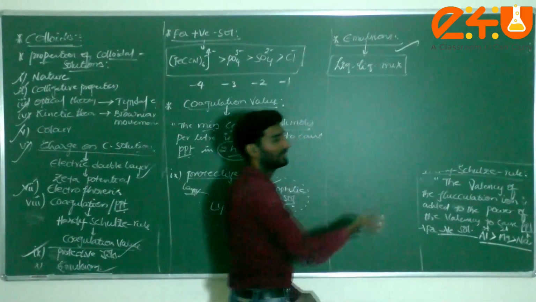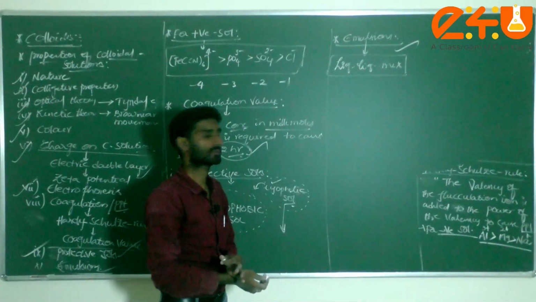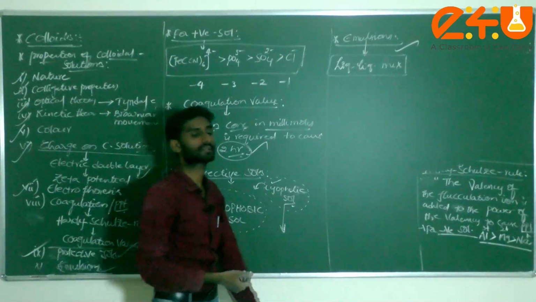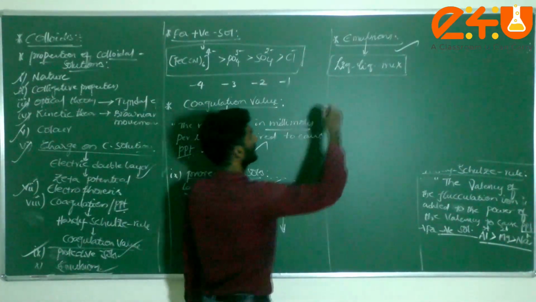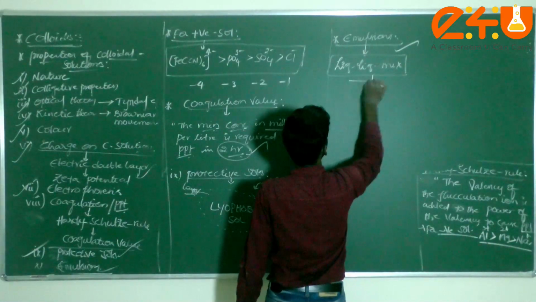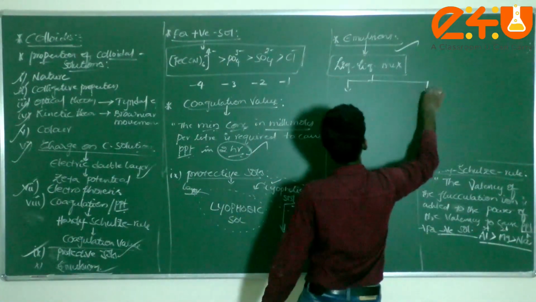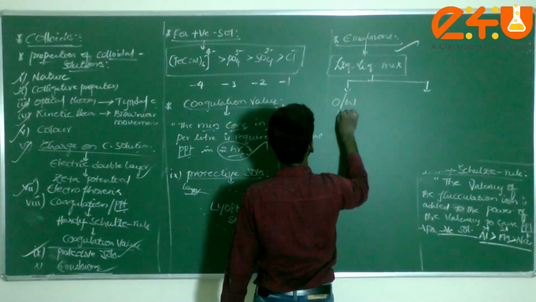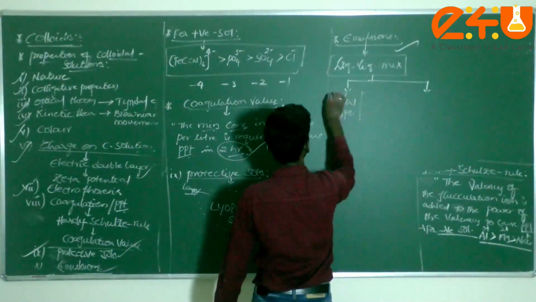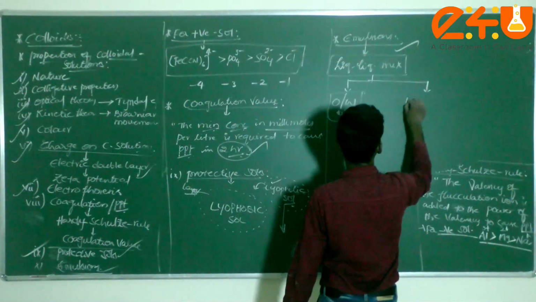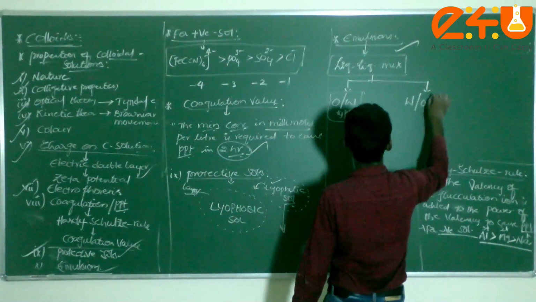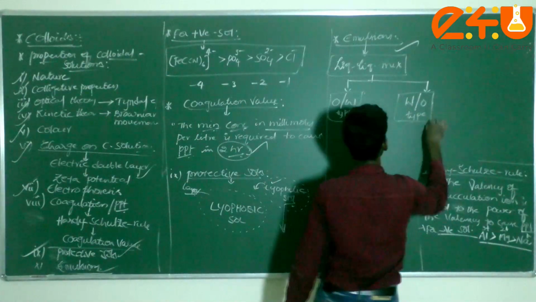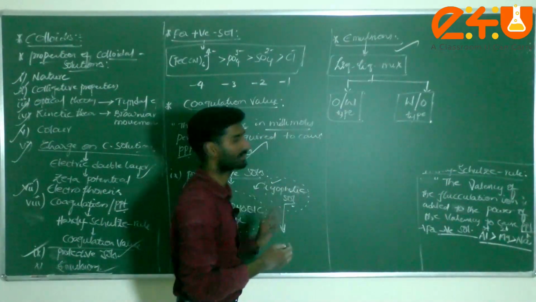In that liquid, one is the dispersed phase and the second is the dispersion medium. Now, emulsions generally have two types: one is oil in water type, and the second is water in oil type. Water in oil type is very important for the board.